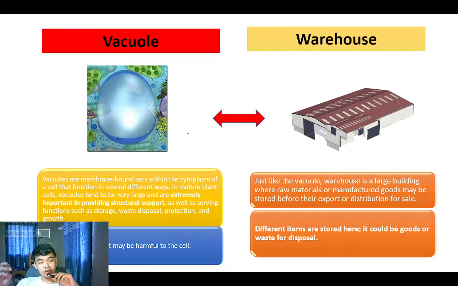Vacuole and warehouse. They are both serving a function as storage and waste disposal. Both of them isolate harmful toxins or waste.